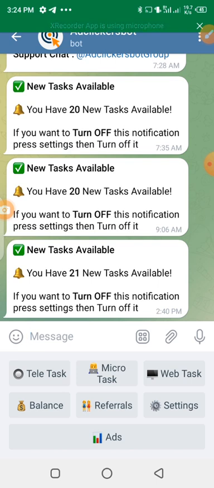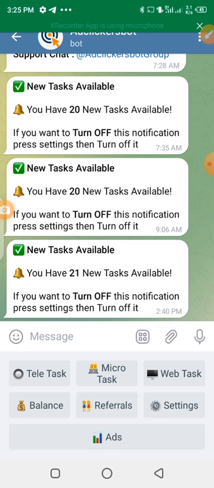Now the first thing you are going to do, for those of you that don't have money at all to start this CPA affiliate marketing, I want to teach you how you can make money online, and then use that money to do CPA affiliate marketing. Now on this bot, you can make money by performing tasks, just like Fiverr. On Fiverr, you perform tasks and they pay you. So here also you perform tasks and they pay you. So this is a micro worker website whereby you perform tasks and they pay you for it.